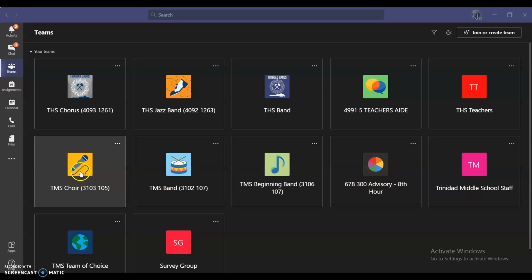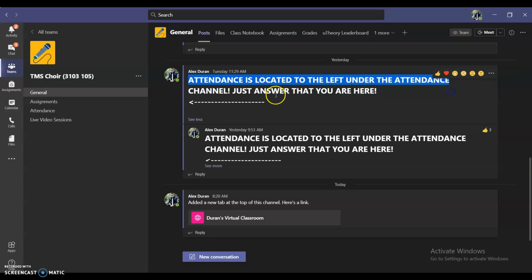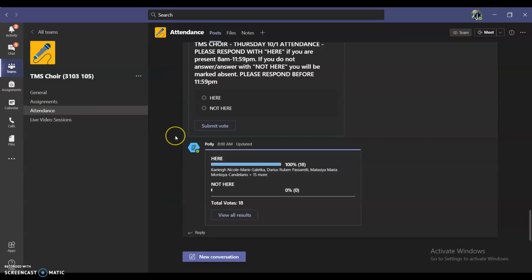Okay. I'm going to just click on this one. It's the same for all of them. Look at this. I have a post that says attendance is located to the left under the attendance channel. If you follow this arrow right here, look over here. There are channels, different channels. You will click on the one that says attendance. It will take you here.